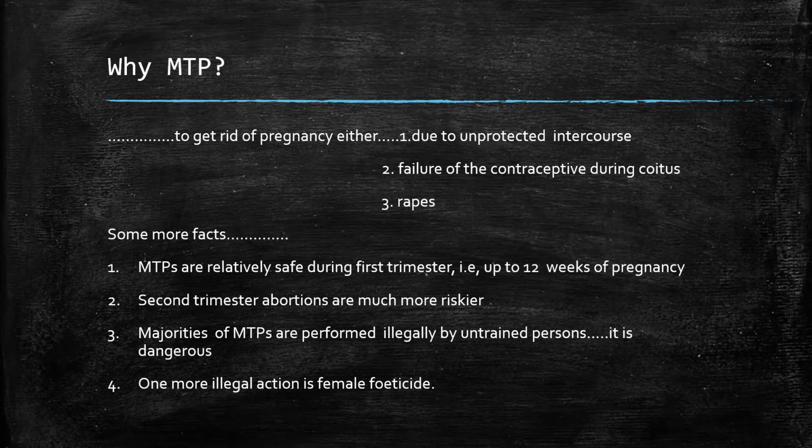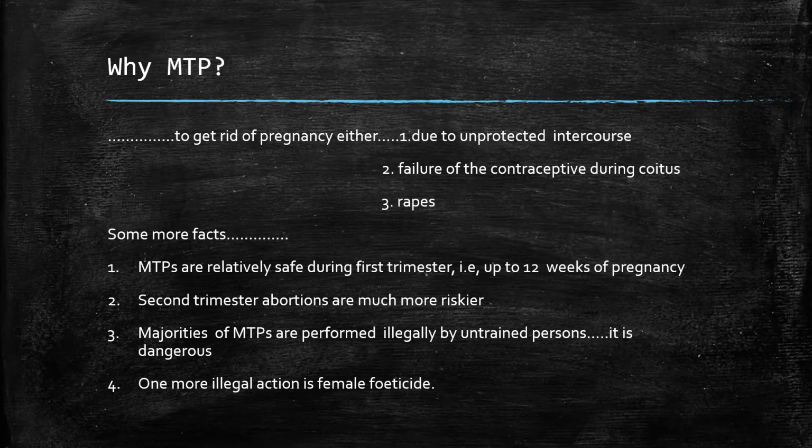Must remember some important facts. MTPs are relatively safe during the first trimester, that is up to 12 weeks, first 3 months. It is a safer process. Second, in the second trimester, it means after 12 weeks up to 24 weeks, or the 4th, 5th and 6th month of the pregnancy, it is riskier. And after that, it is dangerous. After 24 weeks, it is a dangerous process.